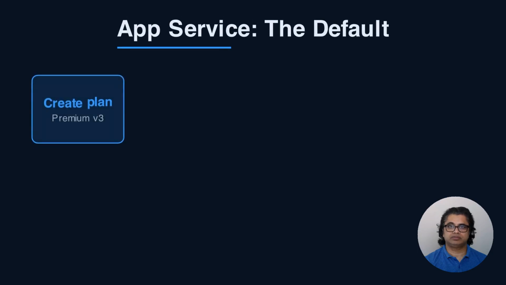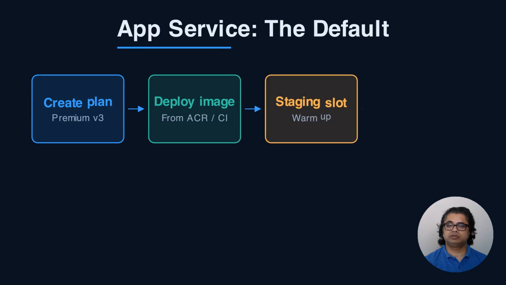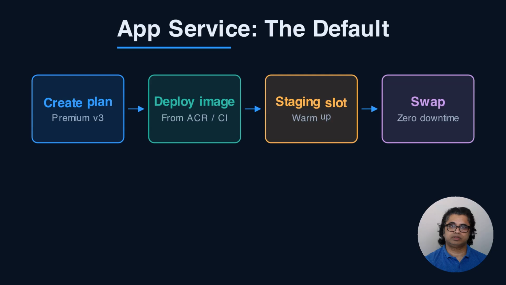Let's build the common case first. For a steady API, create an App Service plan. Pick the Premium V3 tier for production, since it gives you better CPU, VNet integration, and autoscale. Deploy from a container image in Azure Container Registry or straight from a GitHub Actions pipeline. Turn on deployment slots so you can push to a staging slot, warm it up, and swap into production with zero downtime. Wire up health checks and Application Insights for telemetry. To verify it's live, hit the endpoint, confirm the swap promoted your new build, and watch the autoscale rules trigger under load.